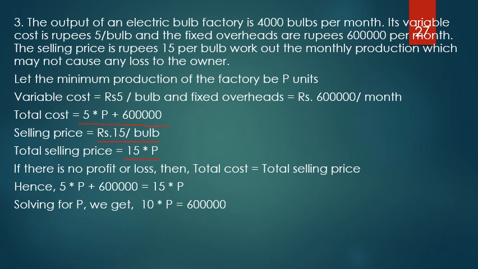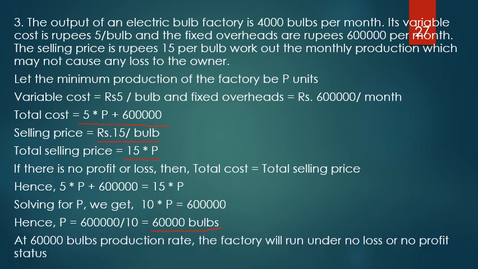So we get 10 into P is equal to 6 lakh rupees, or P is equal to 60,000 bulbs. I need to produce at least 60,000 bulbs in order to break even. If I do not produce 60,000, then I will be under loss. If I produce more than 60,000 bulbs, then I will be under profit. This is another type of problem which may come in this module. So the factory will be under either loss or profit depending on whether it is below or above 60,000 bulbs.